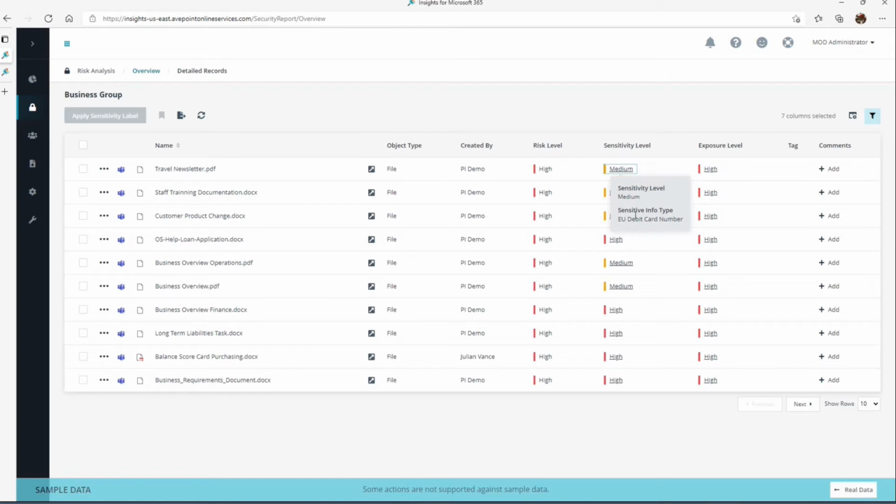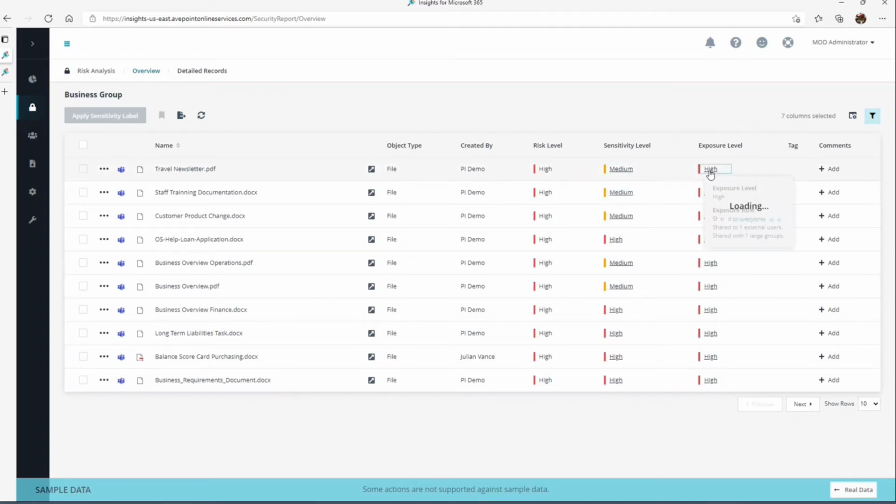The reason why is we've matched a sensitive info type of debit card number. Microsoft did a scan based upon sensitive info types that we cared about. We said, go and find all the EU debit card numbers, and it said, yep, we found one in this PDF. That's why it was flagged as sensitivity level of medium.